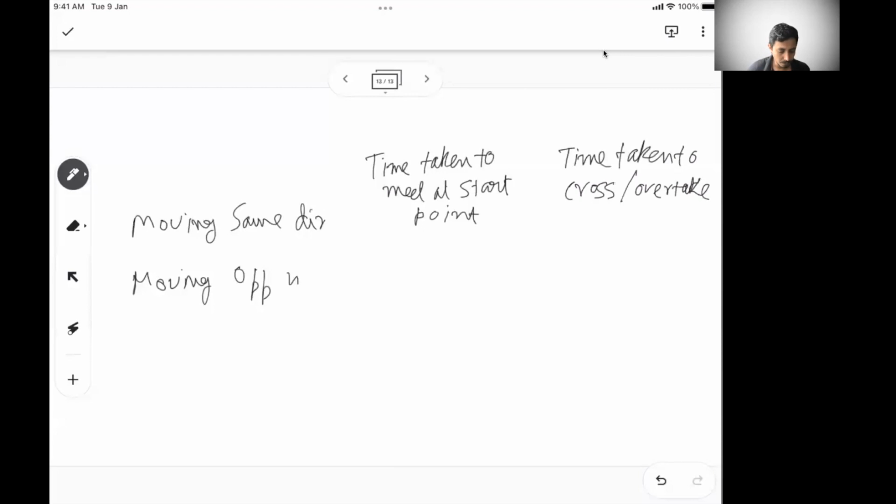This is a very useful table you need to remember.